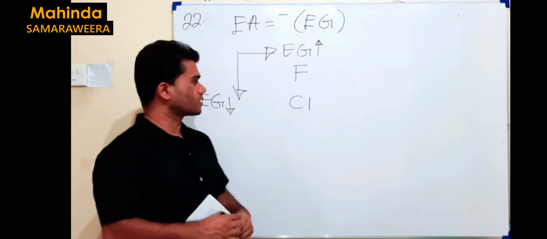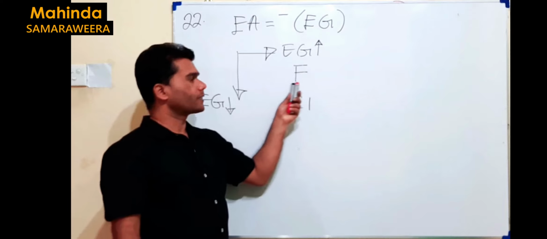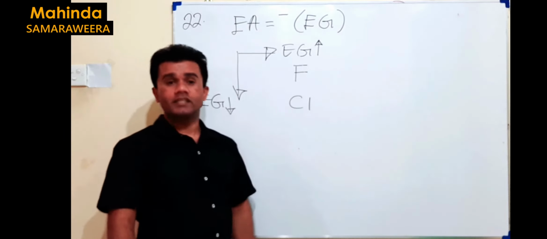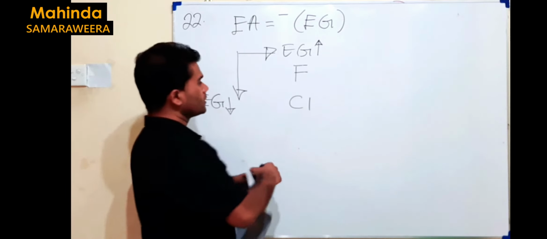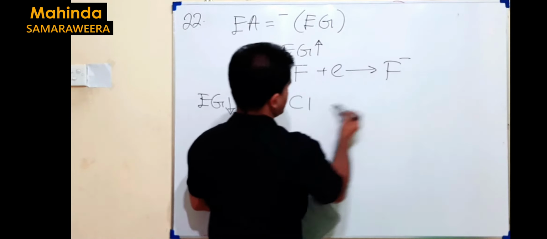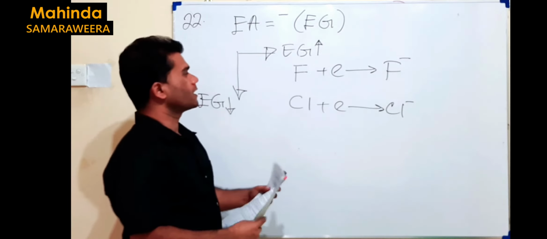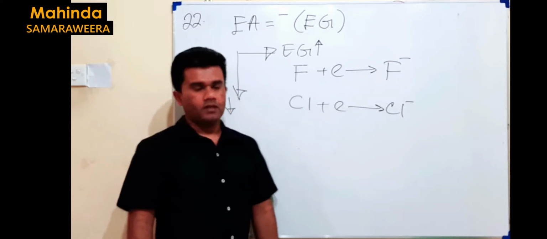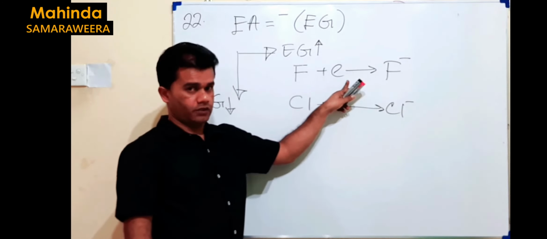You know why, because you learn that in theory classes. Since the fluorine atom is small, there is a large electron density. When you add an electron to it, there will be strong repulsion. To overcome strong repulsion, you have to supply more energy.